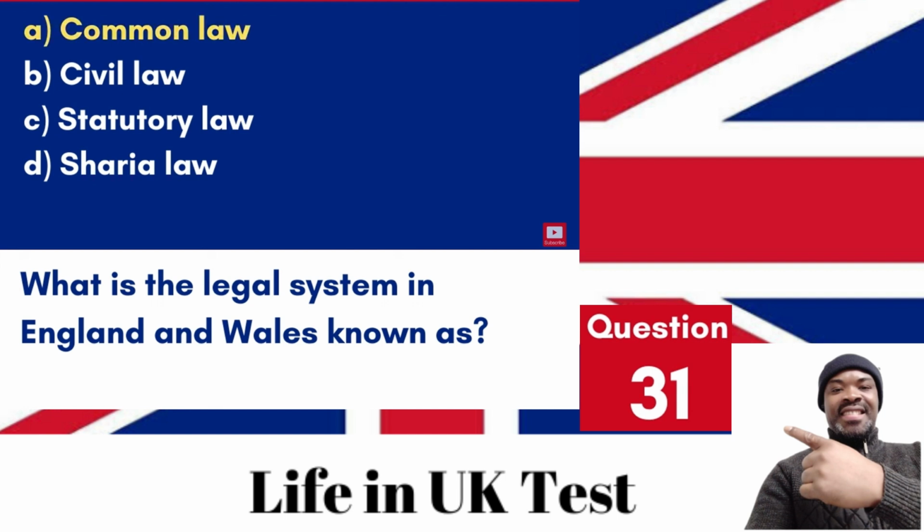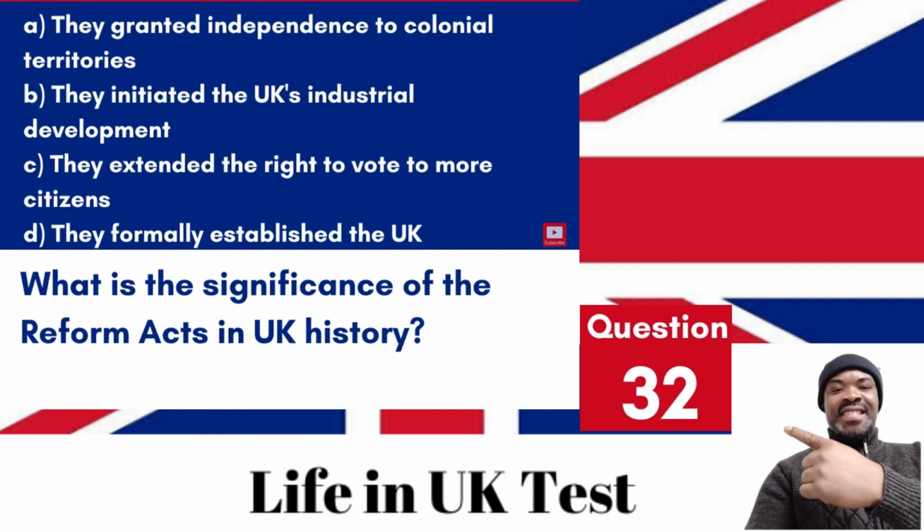Answer. A. Common law. The legal system in England and Wales is based on common law, which relies on case law and judicial precedents. Question 32. What is the significance of the Reform Acts in UK history? A. They granted independence to colonial territories. B. They initiated the UK's industrial development. C. They extended the right to vote to more citizens. D. They formally established the UK.